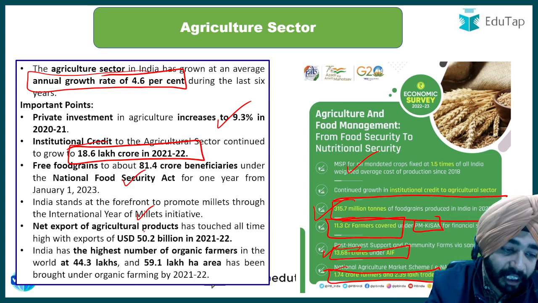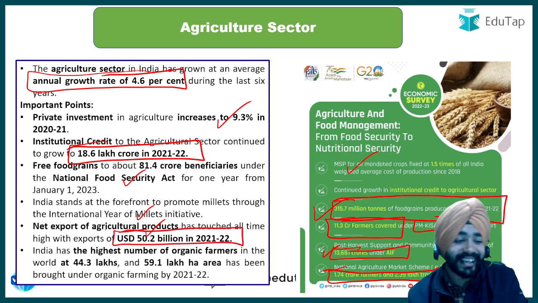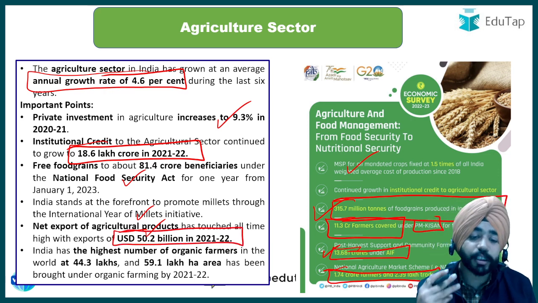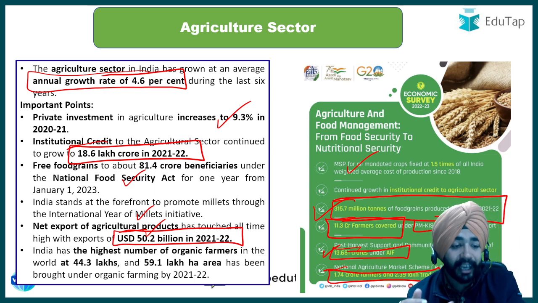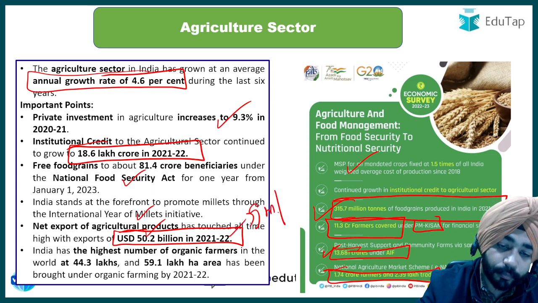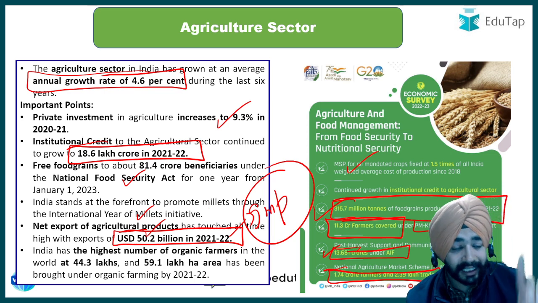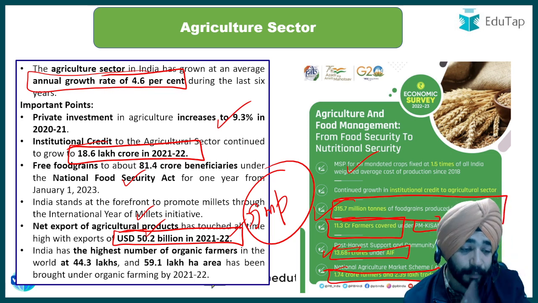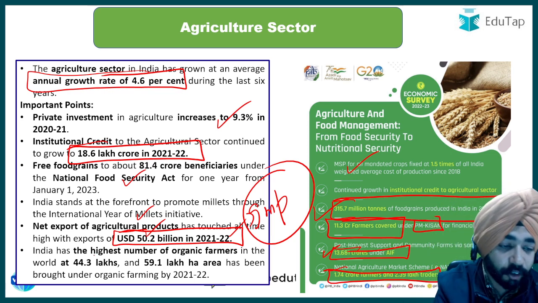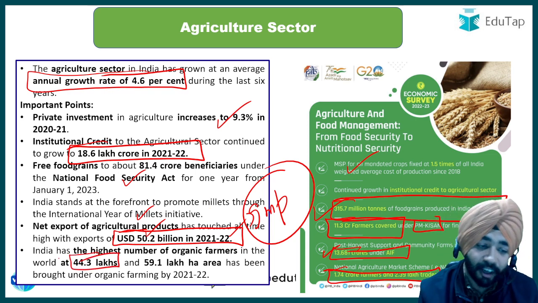Then the net exports of agriculture, this is a very important thing that has been highlighted in the survey. It says agricultural exports have touched an all-time high with an export of 50.2 billion in the year 2021-22, which is again important from the examination point of view. Then India has the highest number of organic farmers in the world, which is around 44.3 lakh.